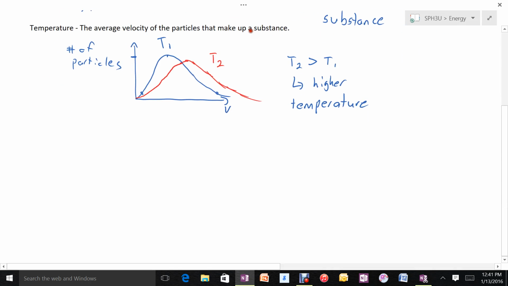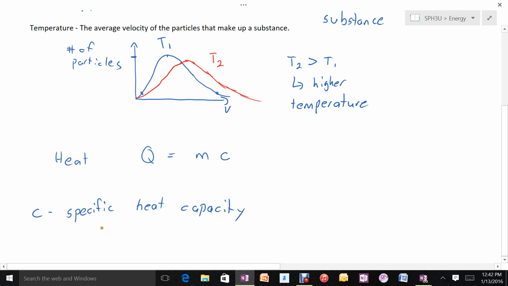When we make a formula for heat, which is often called Q, keep in mind that this is heat, we say that it is equal to the mass of the substance times C, C being the specific heat capacity. This takes into account different types of substances requiring different amounts of energy to raise their temperature.